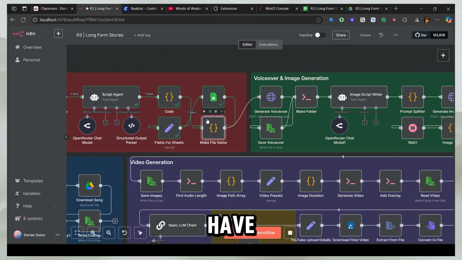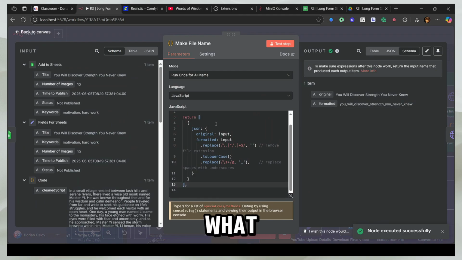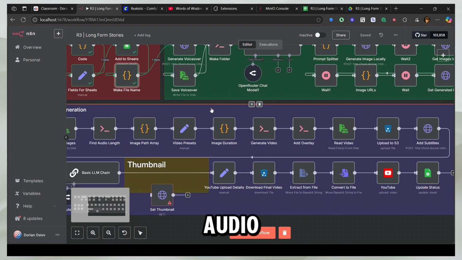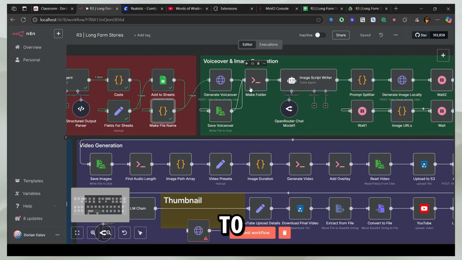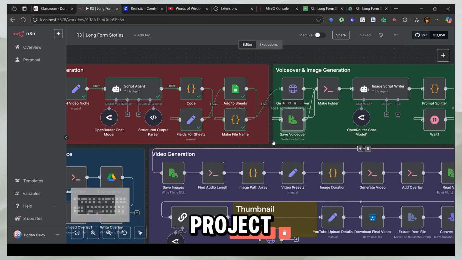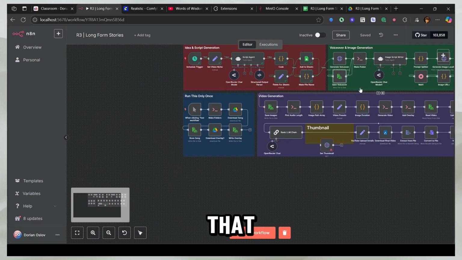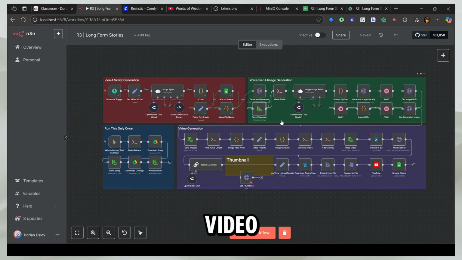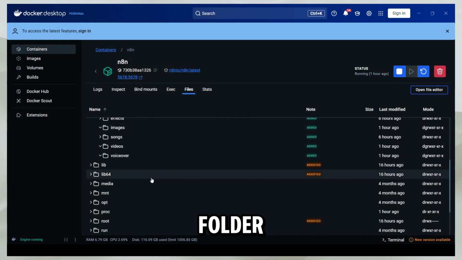Here we have this make file name code. What this does is, when we store these images, videos and audio later in Docker, we need to create a separate folder because we don't want to mix everything. We want a separate folder for each project. Whenever you run this whole workflow, that is one project, that is one long-form 10-minute YouTube video. So you don't want to mess all these images into just one folder. So what this does is make the folder for you.